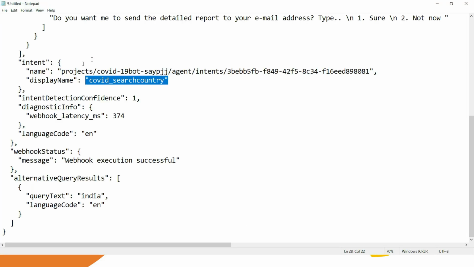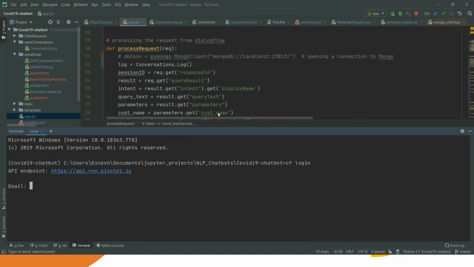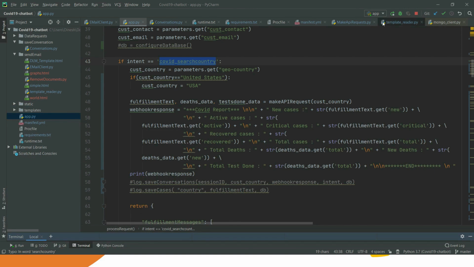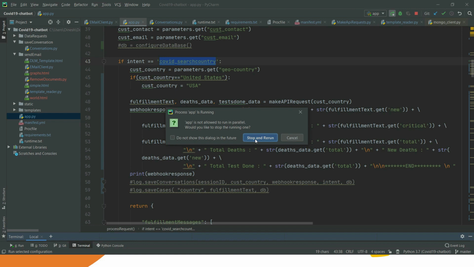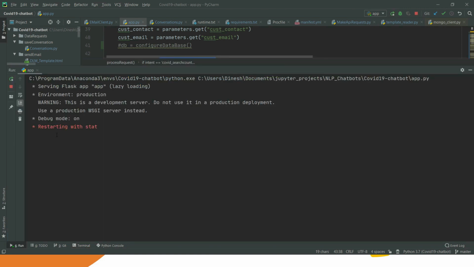All right, so you have to do one thing. You have to run this code to test it locally on Postman. So let's run it on our localhost. So it is running on localhost 127.0.0.1 and this port number 5000.